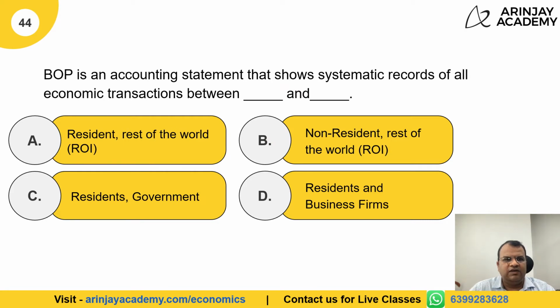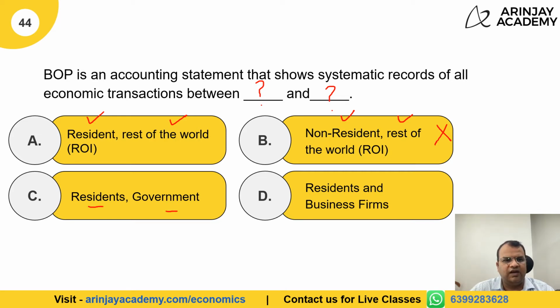Balance of payment is an accounting statement that shows a systematic record of all economic transactions between who and who? Is it between the resident and the rest of the world? Is it between the non-resident and the rest of the world? Of course, this is not the right answer. What have I got to do with the non-resident and the rest of the world transactions?